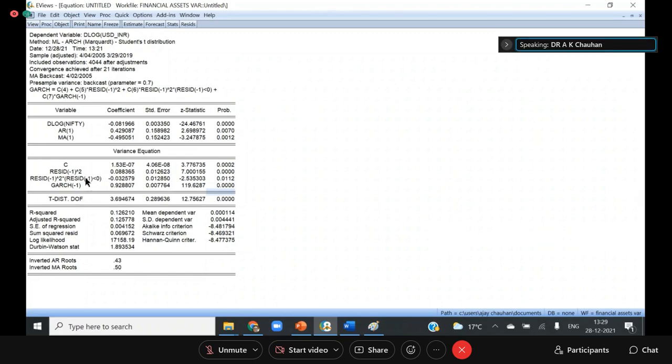So whenever the rupee strengthens, whenever positive news comes in the Indian exchange rate market, volatility is less as compared to when you have negative news. Because if negative news comes, the rupee will depreciate, and depreciate means it will give you a positive return. Yes, sir. Got it? Right.